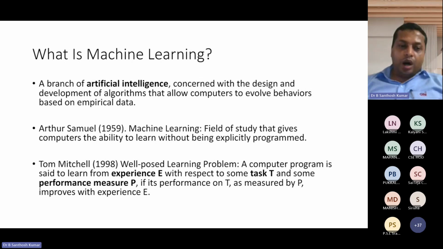Tom Mitchell is the author of the machine learning textbook that we are using nowadays. He derived a problem called the well-posed learning problem, in which he used three terms: experience E, task T, and performance measure P. For example, without experience you cannot do certain things.